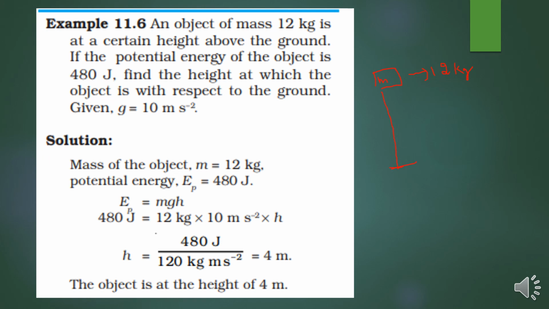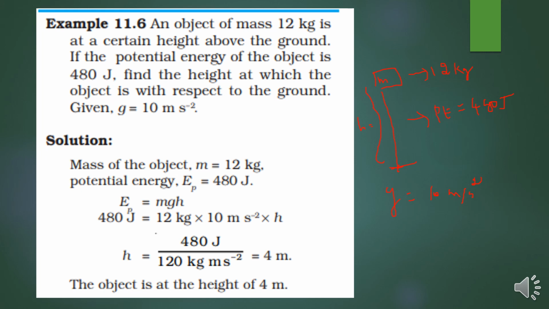If the potential energy of the object is 480 joule, we need to find out the height of this particular position, right? They have given the acceleration due to gravity g is equal to 10 meter per second square.